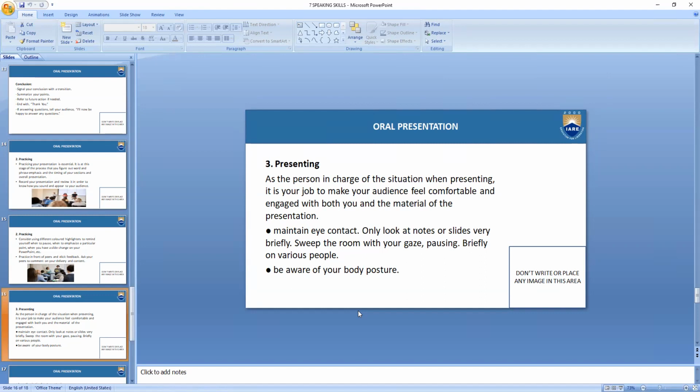If you're talking about some very sensitive topics to your audience, they might not be very comfortable with that, like you are talking about some taboo issues or issues of religious sentiments, cultural sentiments. These kinds of things will make the audience uncomfortable. So you have to make sure that your audience is very comfortable and in a very receptive mood.